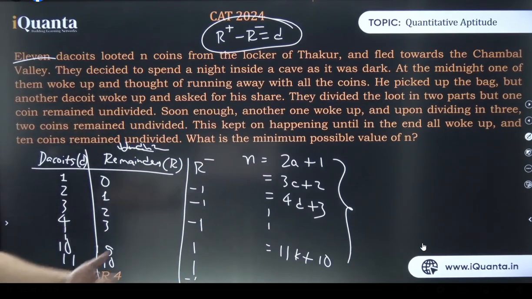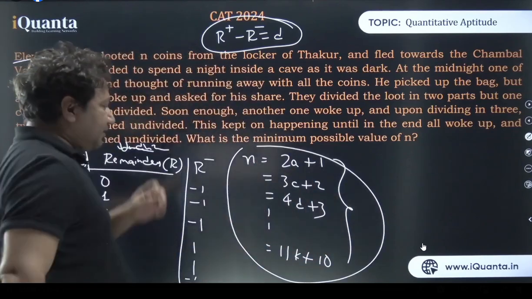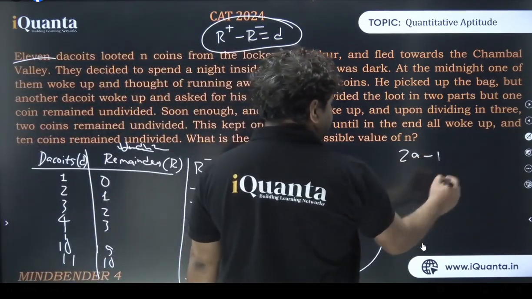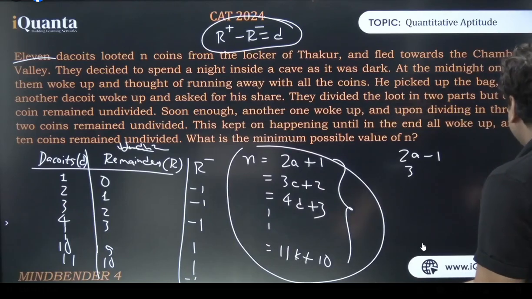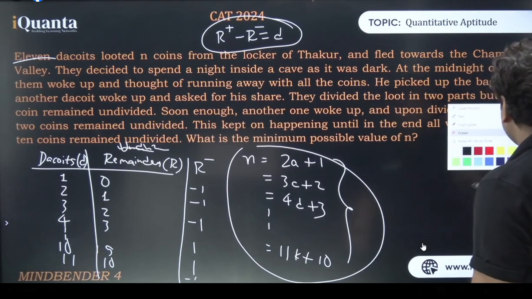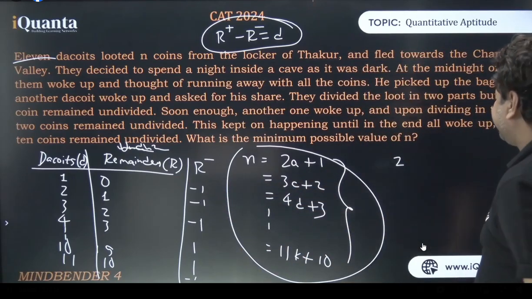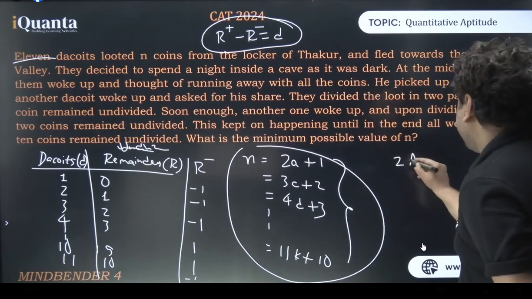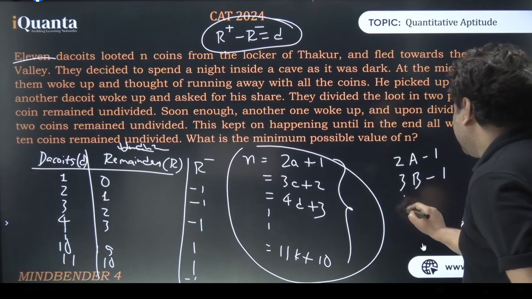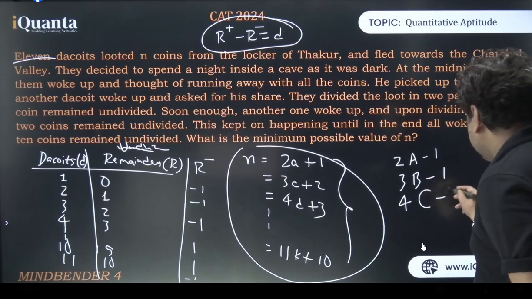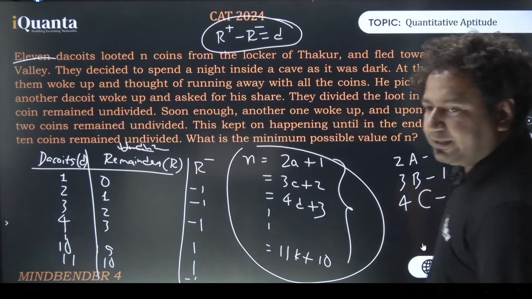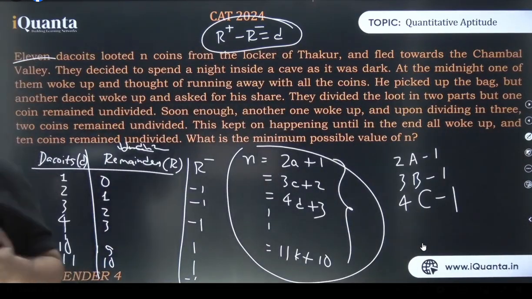Yes or no? The remainder is common. But what if we know that n is 2a minus 1? See, I'll tell you something. This can be minus 1 as well. So I can write it as something else, capital A: 2a minus 1, this will be 3b minus 1, 4c minus 1, and so on. Is that clear? So minus 1 will be a better idea. Now it is clear, no?